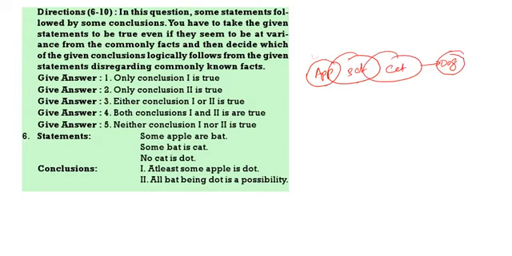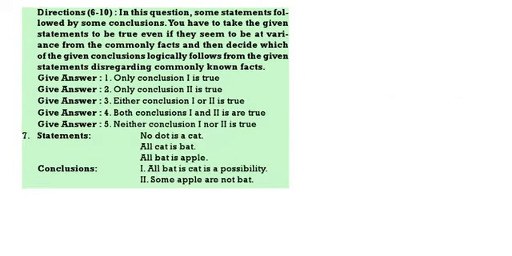some apple is dog. At least some apple is dog will not follow. All bat being dog: here some bat are not dog. That means all bat being dog is a possibility, which does not follow. Neither one nor two follows. That means option 5. Next, no dog is cat.